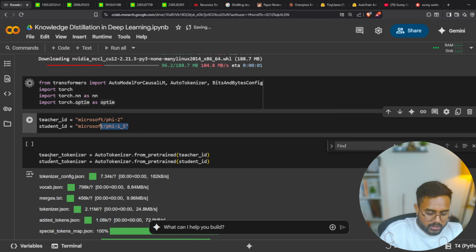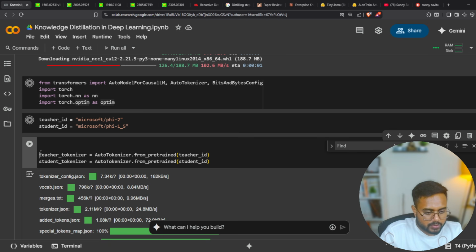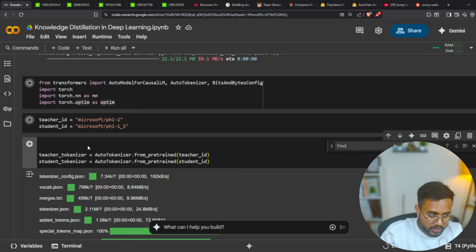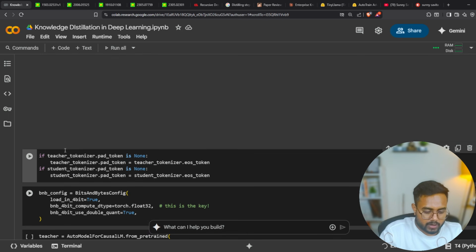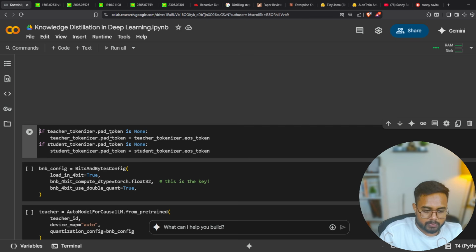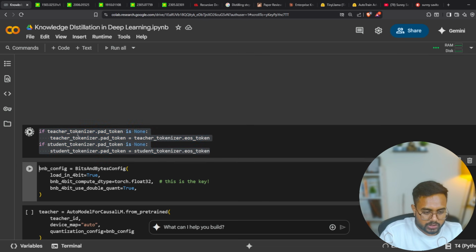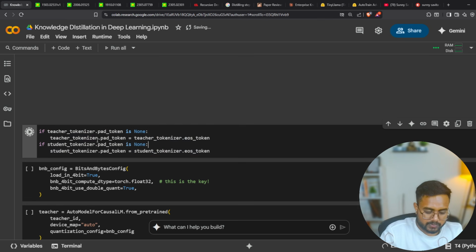So here what I'm doing, at the first place, we are going to load the tokenizer. This is the code for loading a tokenizer, as you can see over here. Let me execute this one as well. Now over here, if teacher tokenizer dot pad token is None, that is, if padding is not there, then we are going to add a specific token. If there is no pad token, we are going to add the EOS token. This EOS token will be required.